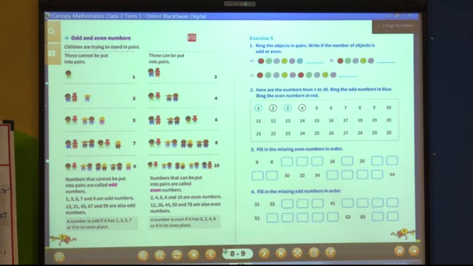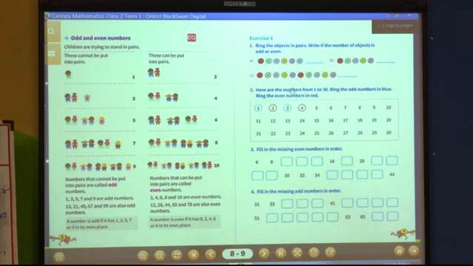Can anybody tell me an even number, students? Yes, 12, 14, 16, very good. Now, who will tell me odd numbers? Yes, 11, 13, 15, these are all odd numbers. Okay, you have understood what is an even and what is an odd number. Now after this we shall start an exercise.